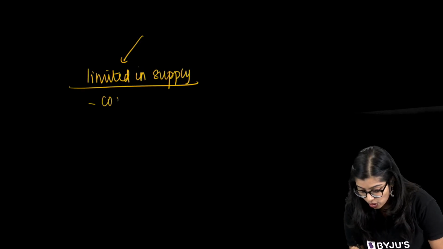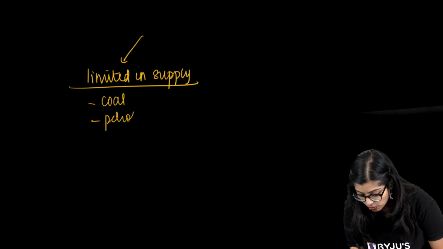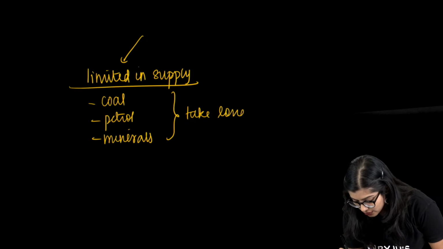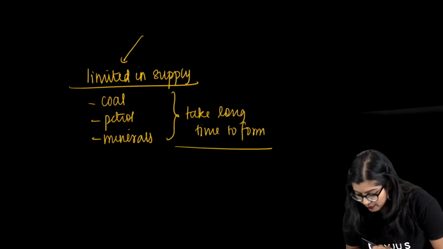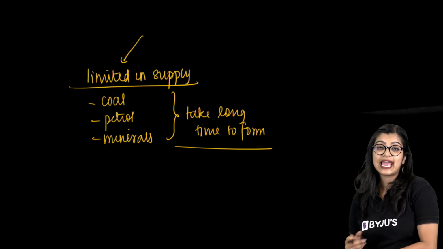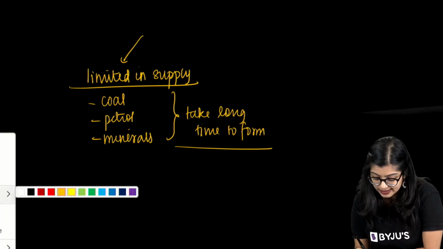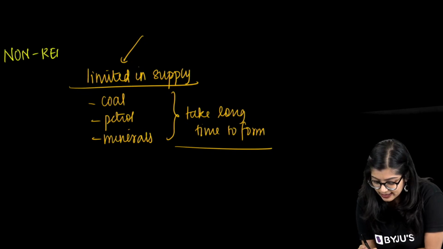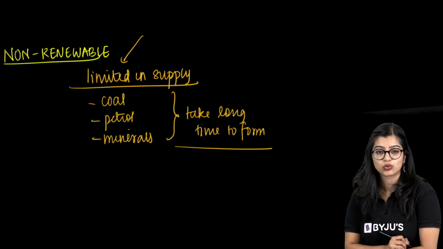For example, your coal, your petrol, there are certain minerals, right? They are limited because they take a long time to form. Which is why we see that they are easily exhaustible. And we call such resources non-renewable. So these are called non-renewable resources.